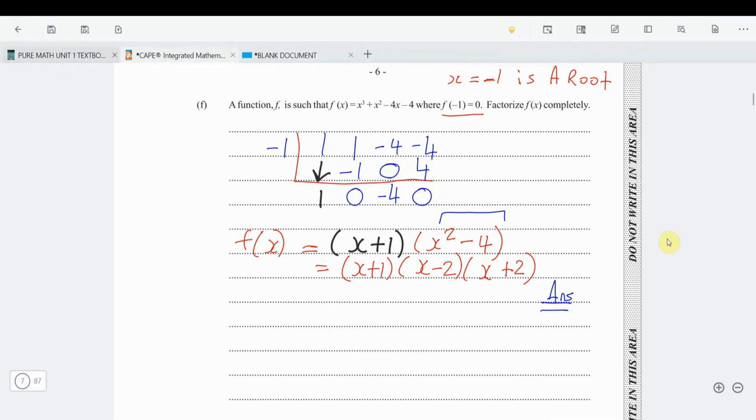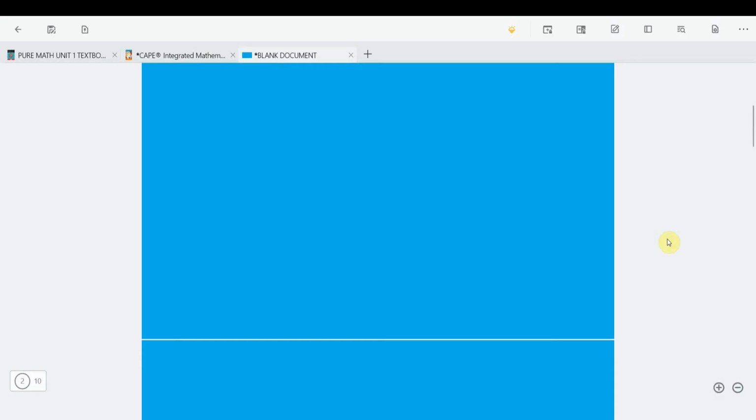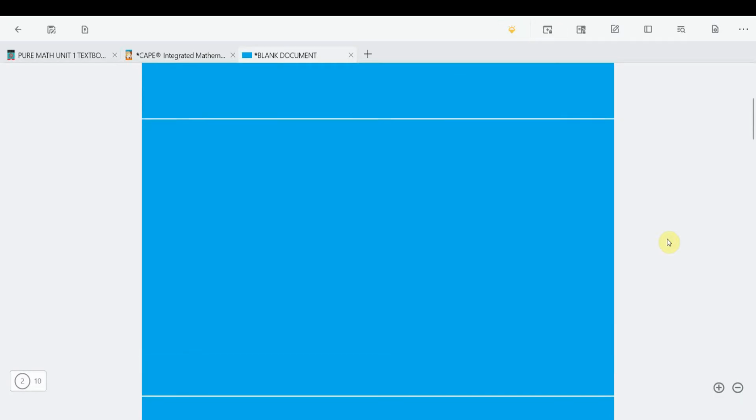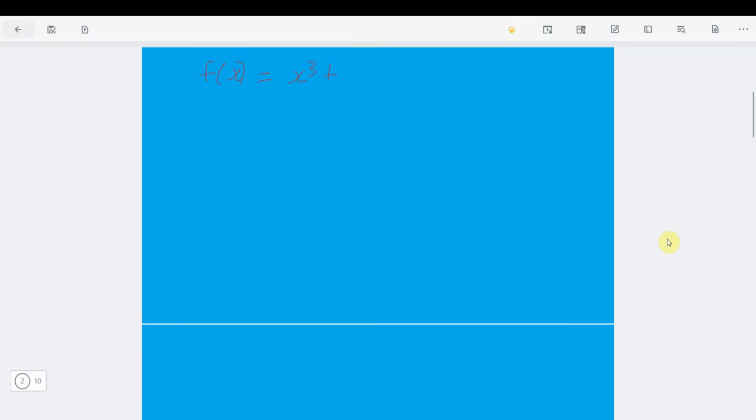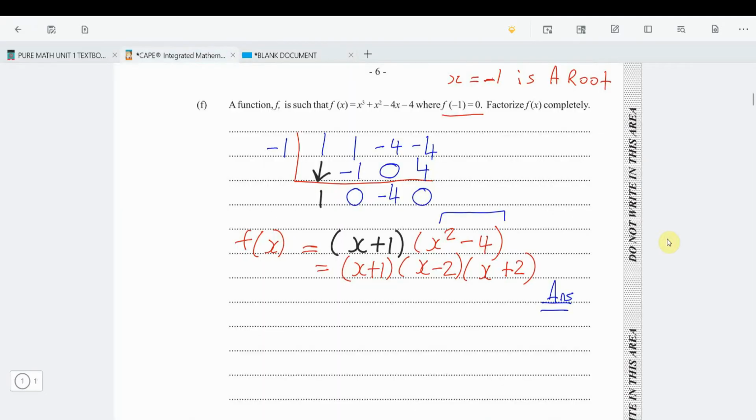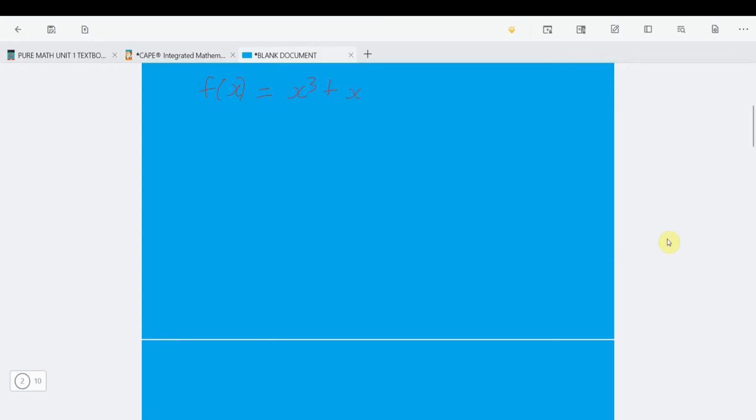Now, let's say you wanted to use polynomial division. I will also use polynomial division because I know some persons might want to use polynomial, or we only know polynomial, so there's no problem with that. So using polynomial division, it was given that f of x was equal to x cubed plus, was it plus? Let me look back. Plus x squared minus 4x minus 4.